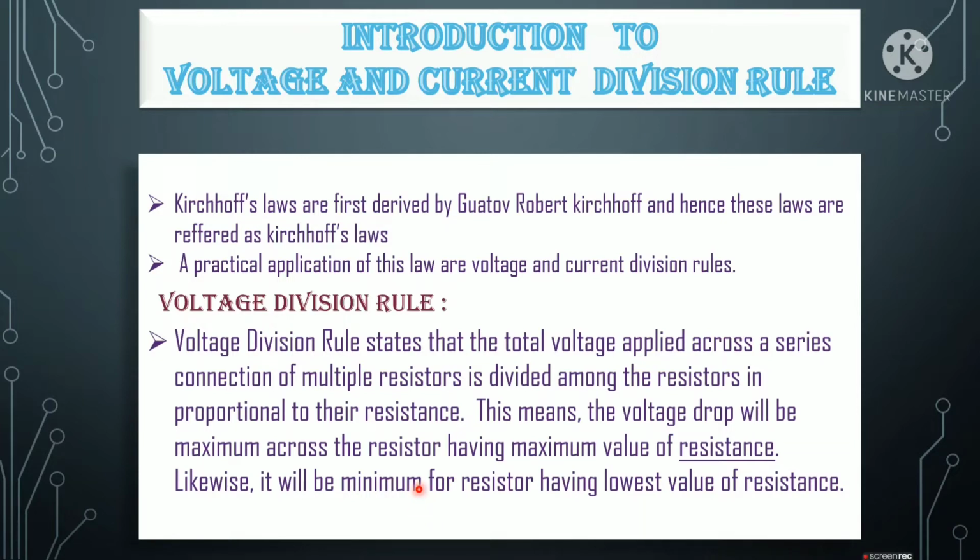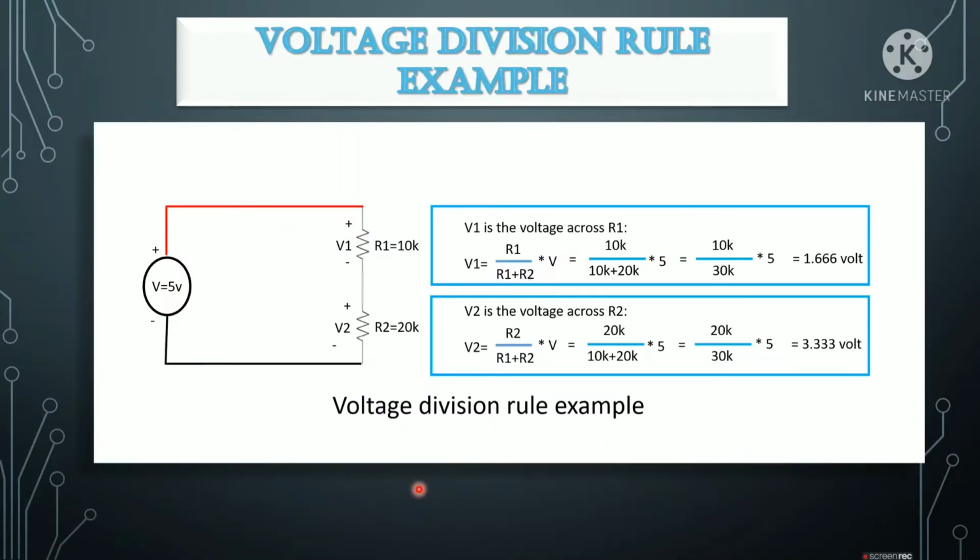When we see an example, you can understand the voltage division rule. Here, a 5 volt voltage is there, and it is going to be divided between the R1 resistor and the R2 resistor.